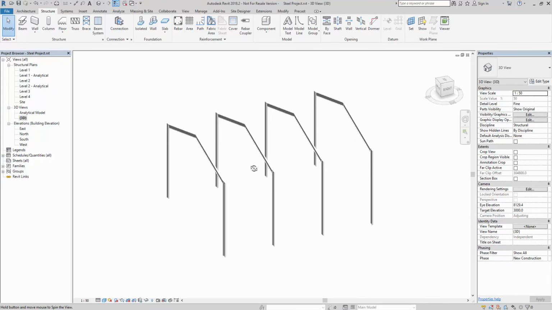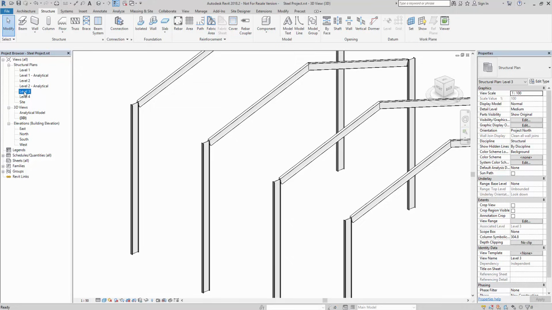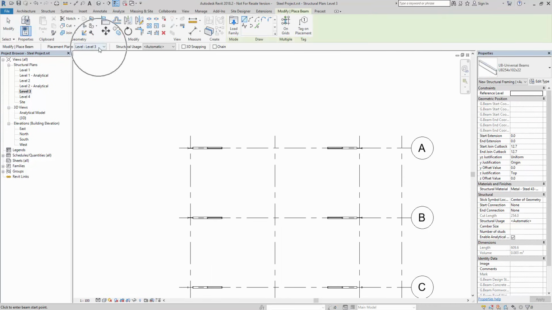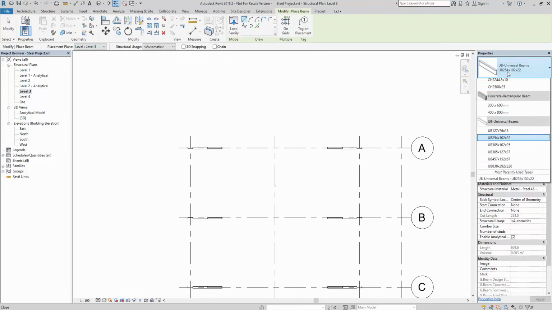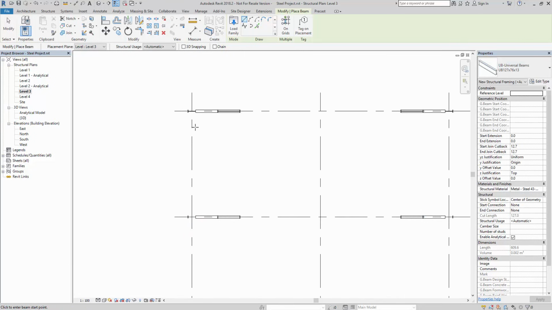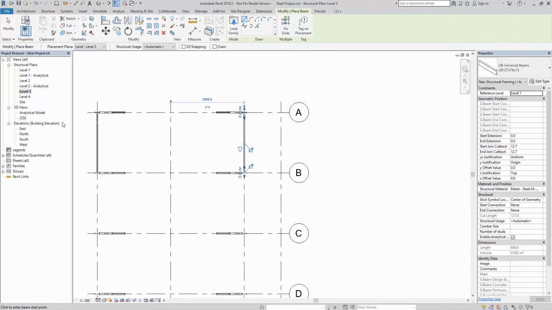So now I want to look at the tie beams. I want to tie in each of the columns. So again, I'm going to go to level 3. Select my beam tool, just confirm that the placement plane is indeed level 3. I'm going to go for something a little bit smaller. So the UB 127. And I'm going to pop it from there to there, and then on this side I'm going to position it from here to here.